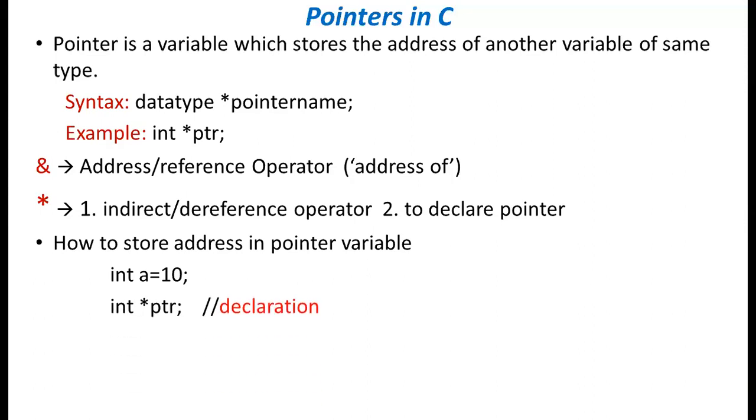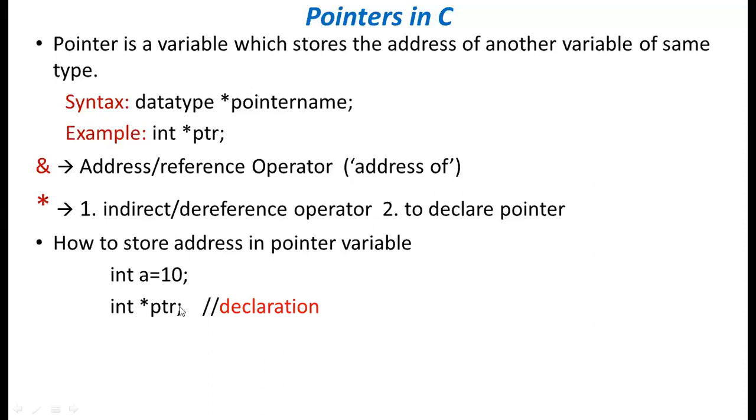Next I declared one pointer variable. See the difference between a and ptr. a is a normal variable and ptr is a pointer variable. Here only ptr will have rights to store the address of any other variable of int. Here a belongs to int only, that's why ptr can store the address of a.